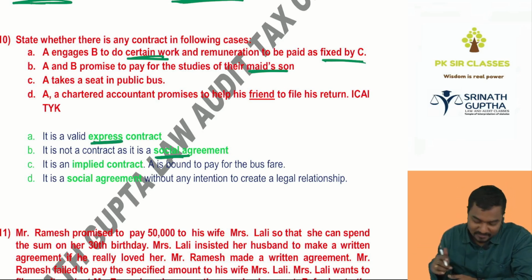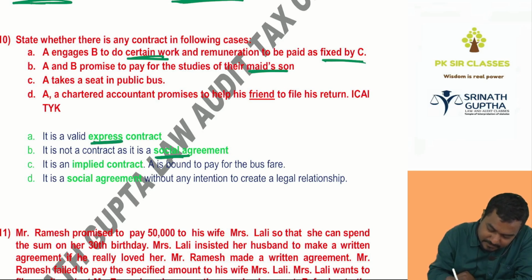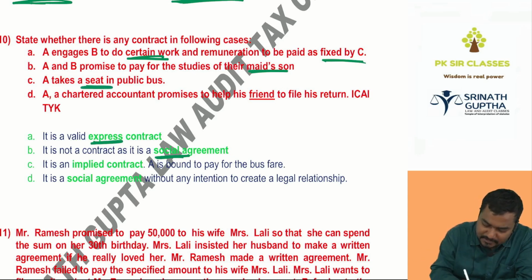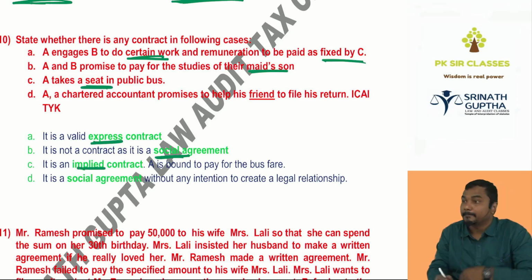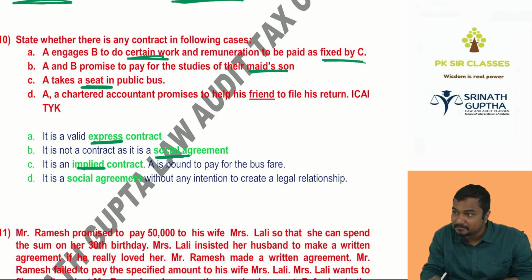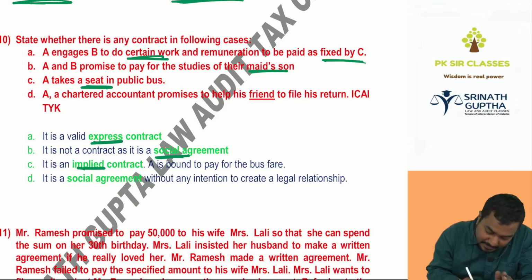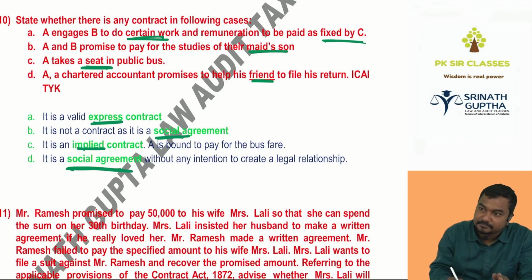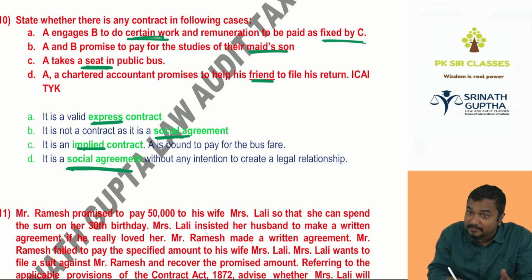Yes sir, no sir. A takes a seat in the public bus. Which bus, beta? When you are entering into the bus, you have to pay for the ticket or not? It's an implied contract. The bus came and stopped, implied offer. Boarding the bus, implied acceptance. We have to pay whatever the charges may be. A chartered accountant promises to help his friend to file his return. Social agreement. Which agreement, beta? Social agreements are entered with friends, relatives, neighbors.